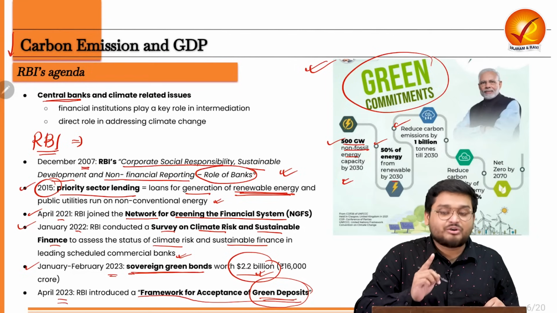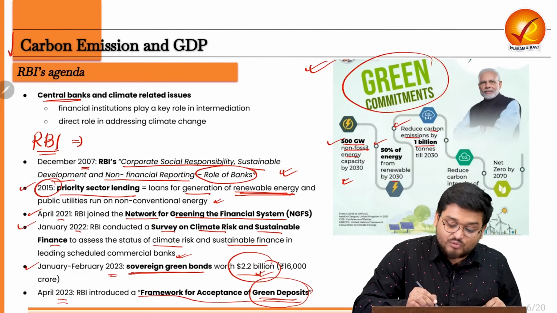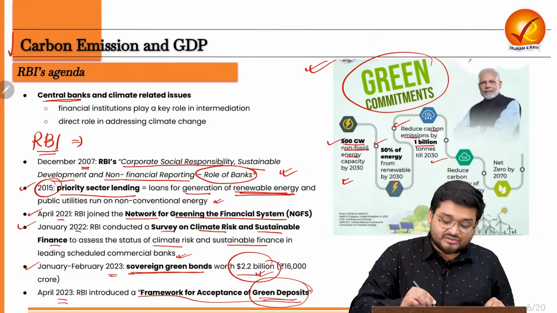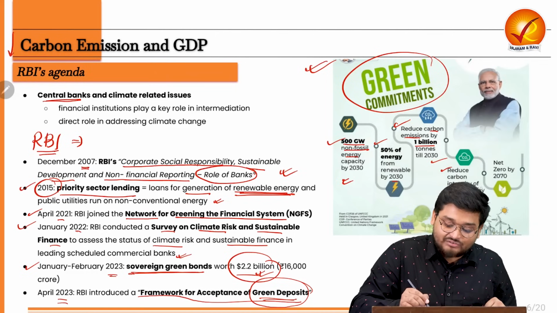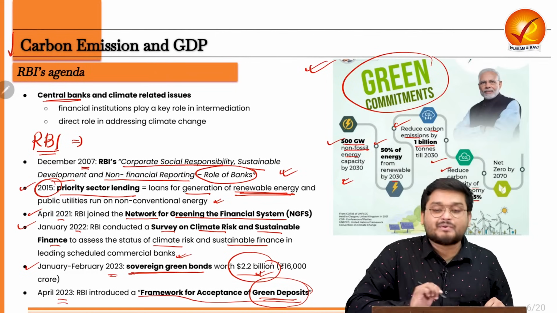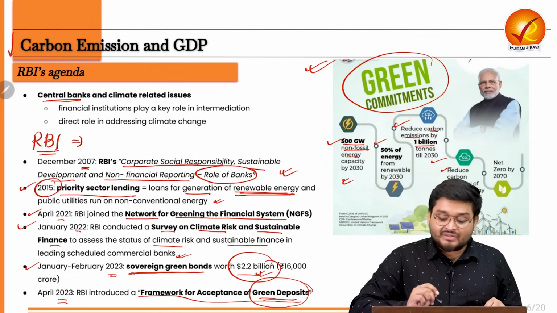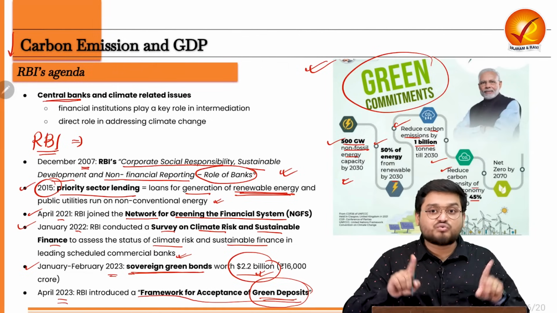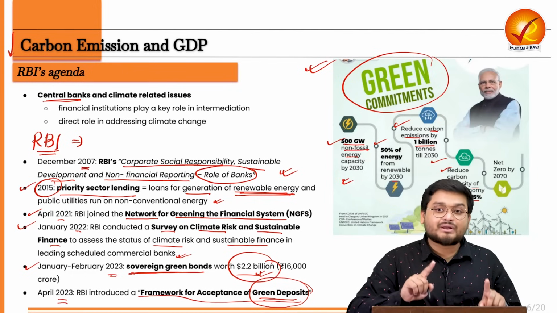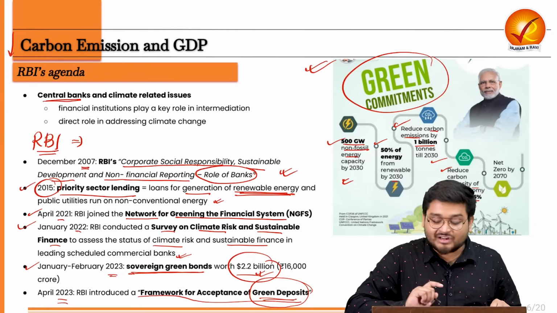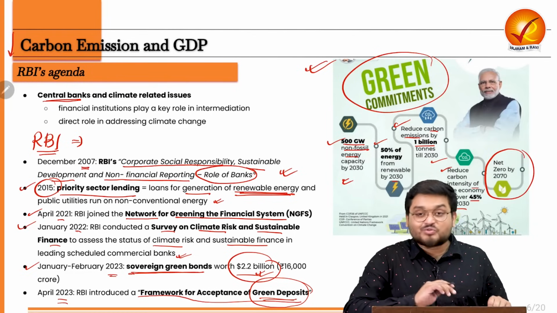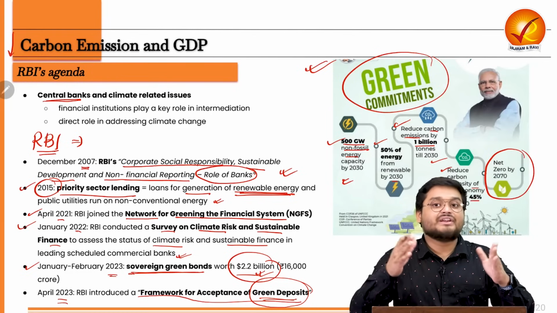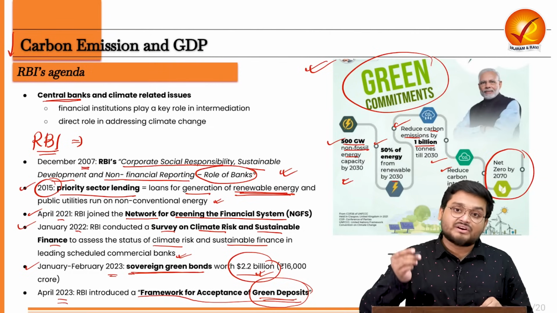Then it is also aiming to reduce carbon emissions by 1 billion tons till 2030. And it is also trying to reduce the carbon intensity of the economy by over 45% by 2030. And all these four will be ultimately summed up as a larger governmental agenda of achieving net zero by 2070. So this is the target that the government of India is setting, and accordingly the Reserve Bank of India,